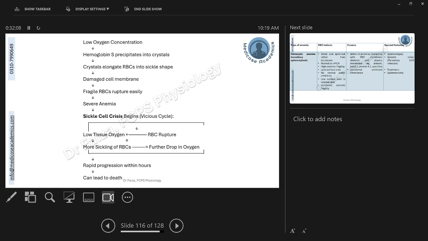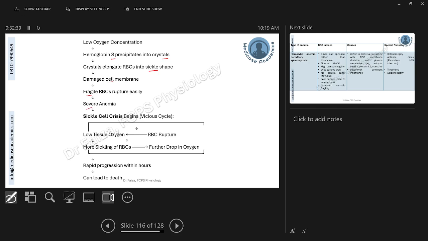One thing we discussed was sickling crisis. Now, how does that actually occur and how can it lead to fatality if not taken care of? Let's have a look at this flow chart. Whenever there is hypoxia or low oxygen concentration, hemoglobin S is going to crystallize. Crystallization is going to elongate the RBCs into sickle shape, which is going to damage the cell membrane, increasing its fragility, leading to hemolysis and severe anemia.